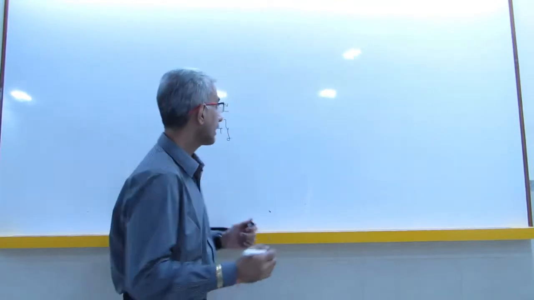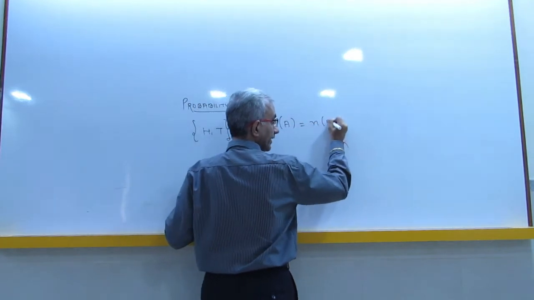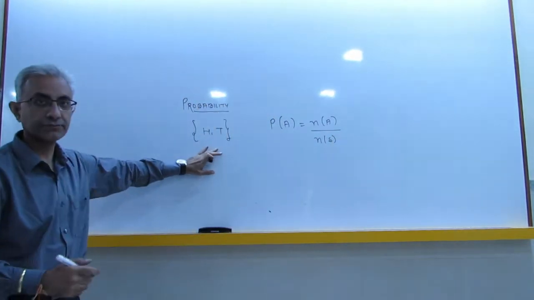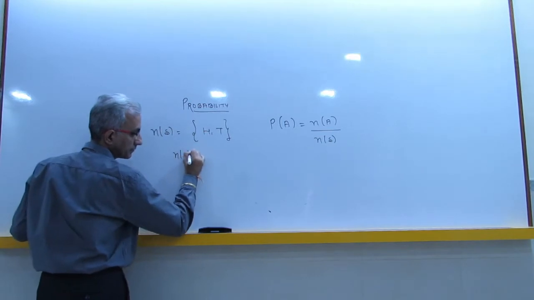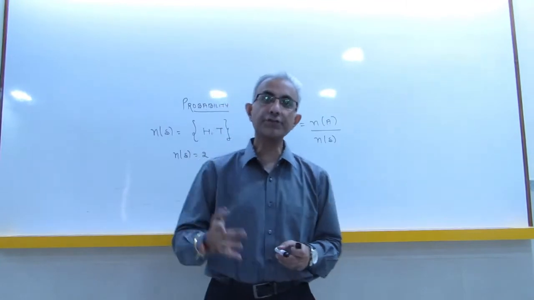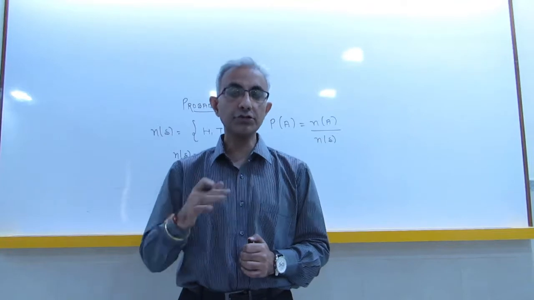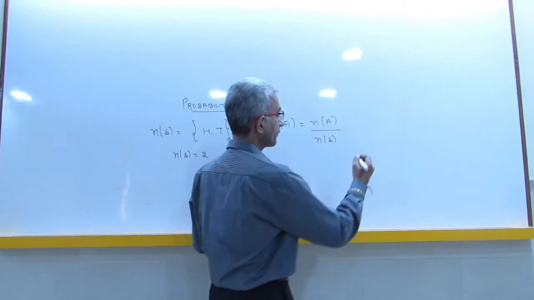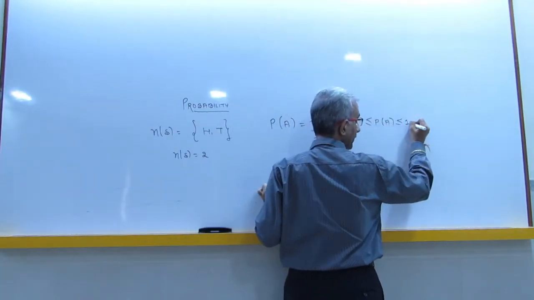That is normally denoted as probability of A. This is the number of elements of A, and this is your sample space. In this case, your sample space is 2. So you will be writing like that. If I ask you what is the probability when I toss a coin, I get a heads, the answer would be half. Same way if I ask you what is the probability when I get a tail, it is also half. So in terms of a ratio, probability is between 0 and 1.